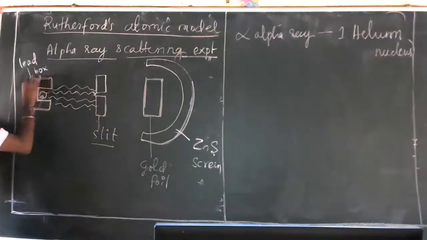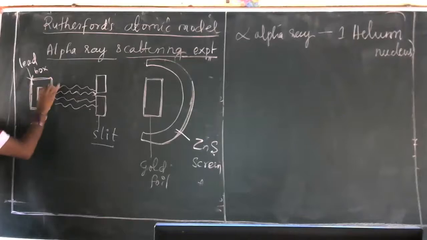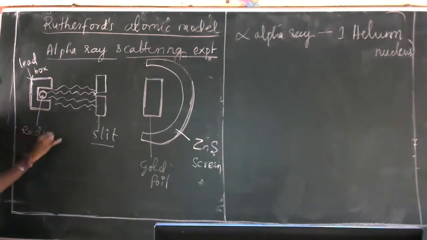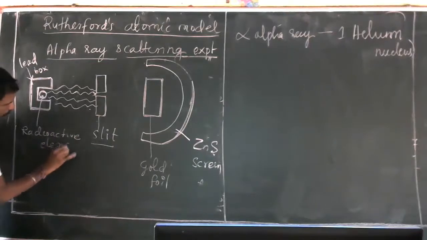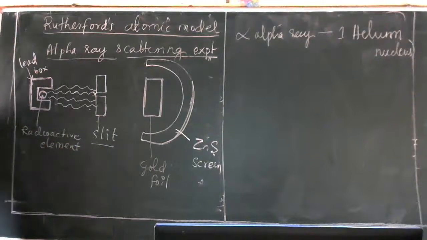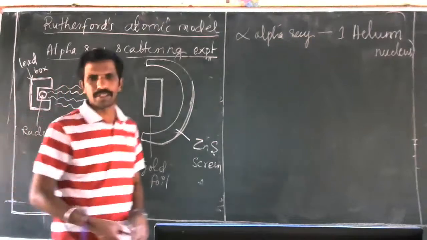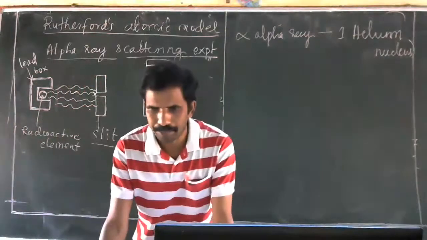Then he took a lead box. Inside the lead box there are small spaces. In that space he kept a radioactive element. Elements which emit radiation on their own are called radioactive elements. You know about nuclear energy.